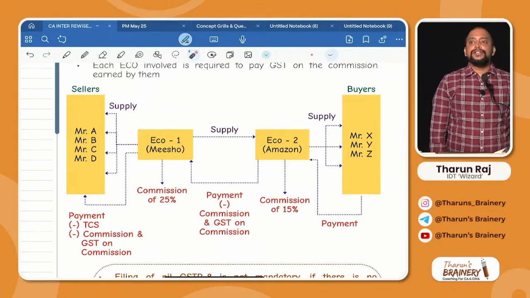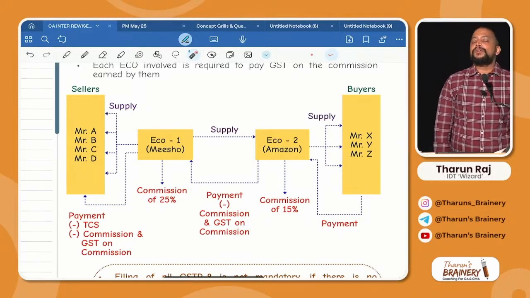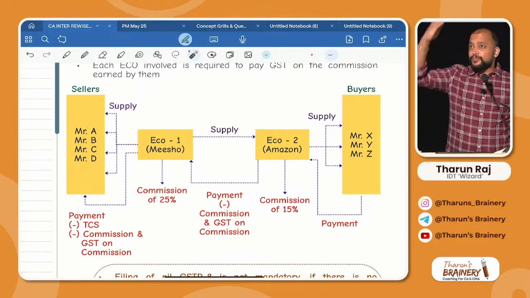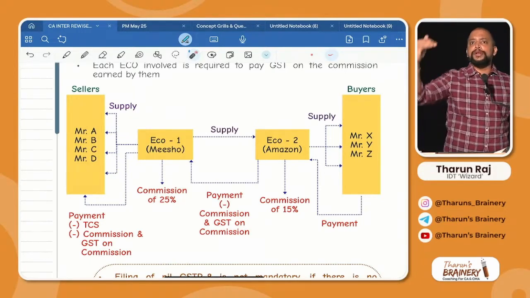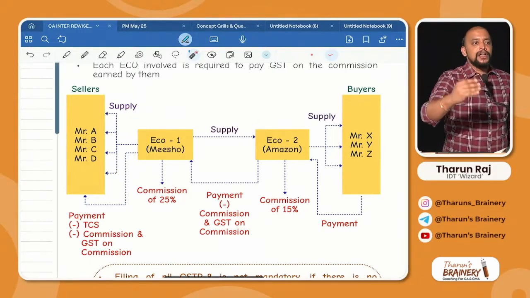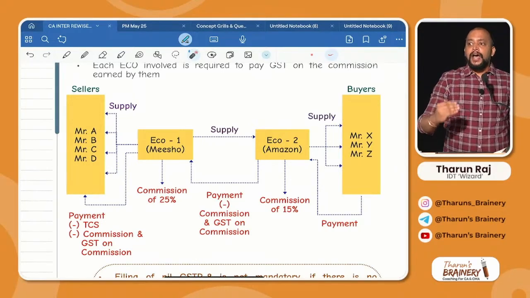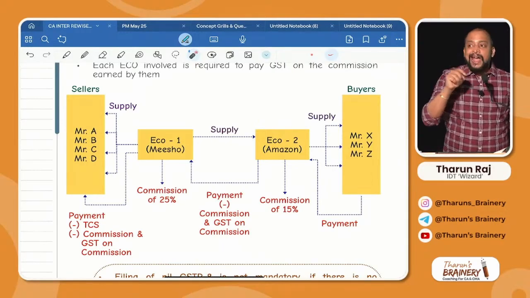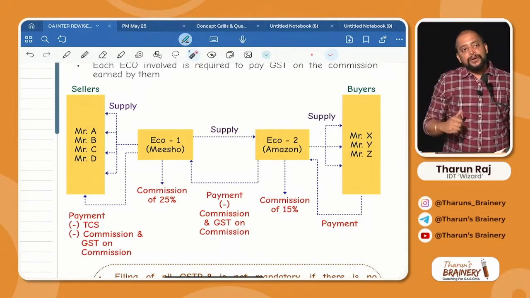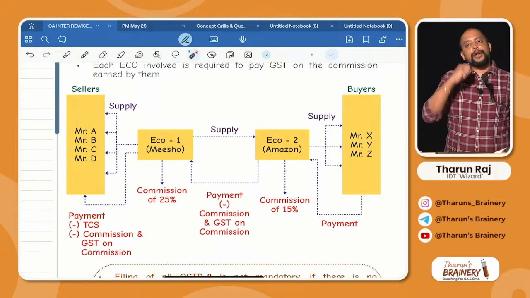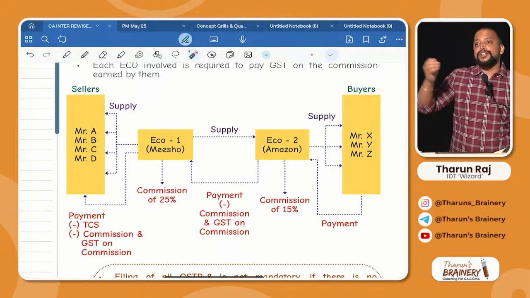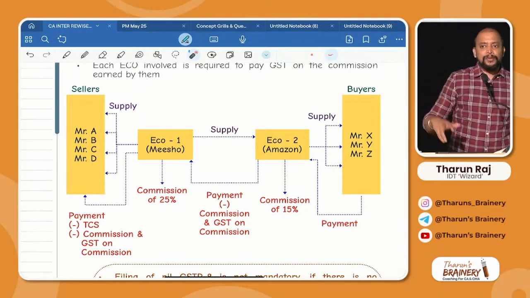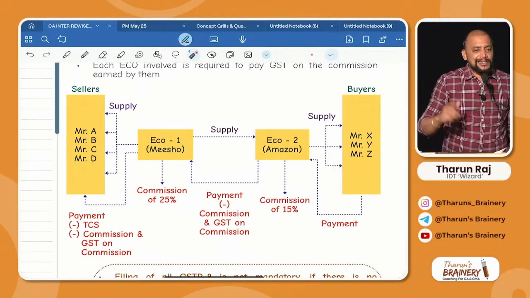They wanted to sell through Amazon, but they are not able to, because Amazon puts a number of conditions. You should be in this business for at least 5 years, you should have made this much turnover, and you should have met the quality standards. A number of conditions they will put. And I am starting my business now. How can I list it through Amazon? Not possible. So I will list it in Meesho. Meesho is a newly entered e-commerce operator, so no problem, they will allow. They don't have that many conditions.